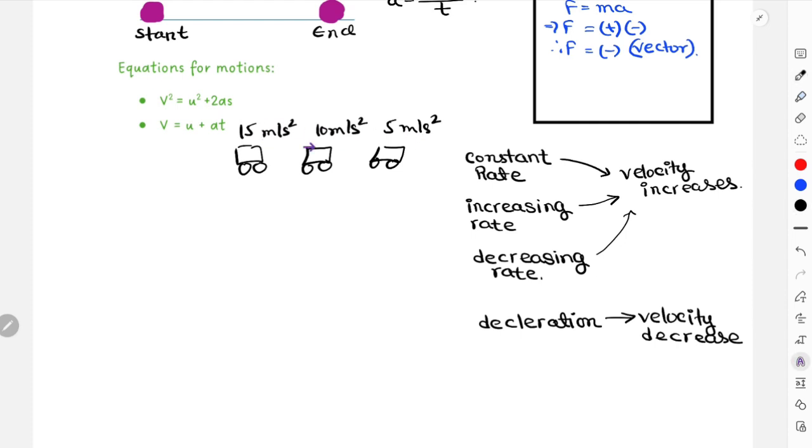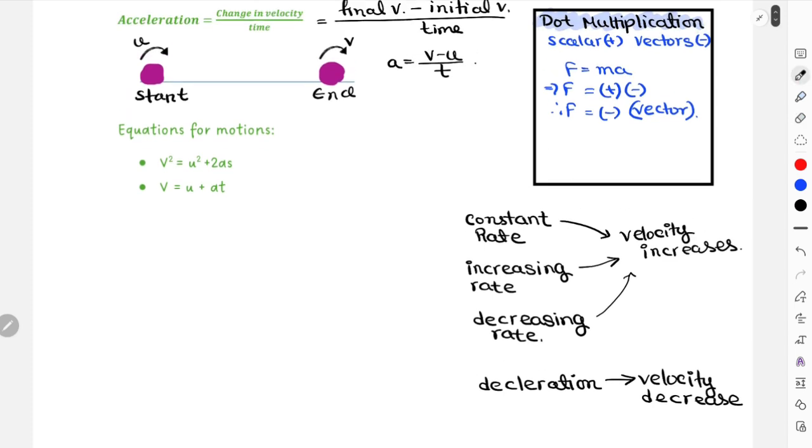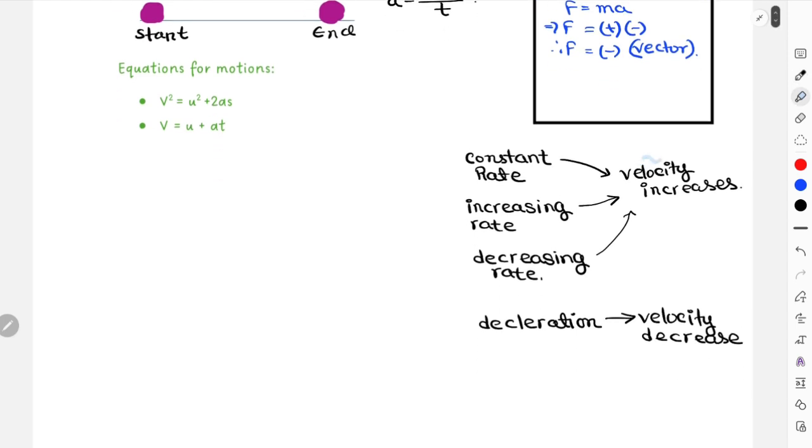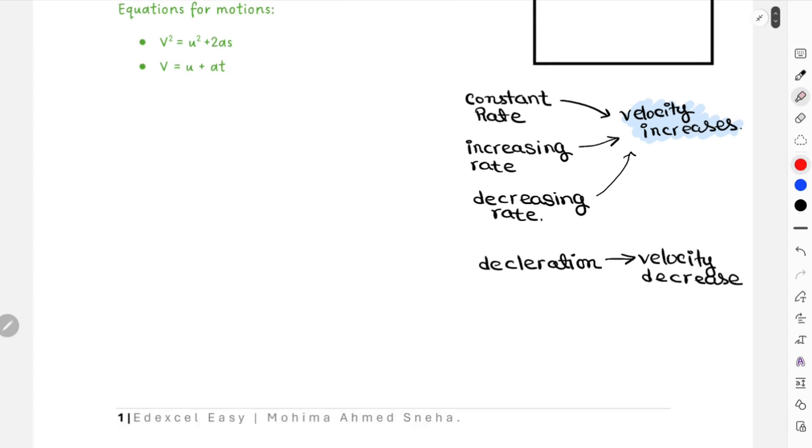And it still is not deceleration, right? The value for your acceleration, you can clearly see, is still positive. So your object is still accelerating but at a decreasing rate. And whenever your object is accelerating at a decreasing rate, velocity still keeps on increasing, right? So these are your three scenarios which you have to understand, how your velocity is related to acceleration. Even though acceleration is not always uniform, at increasing rate or at a decreasing rate, velocity will keep on increasing. Okay, so this is a very important point over here, and only in one case your velocity decreases,